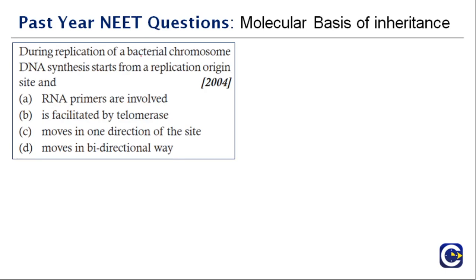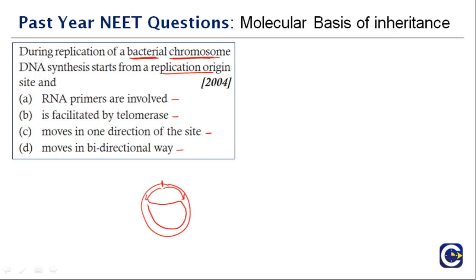During replication of a bacterial chromosome, DNA synthesis starts from a replication origin site and RNA primers are involved, is facilitated by telomeres, moves in one direction of the site, or moves in a bidirectional way. So read the question again. They are asking you about a bacterial chromosome, not about the eukaryotic chromosome. So what happens in the case of a bacterial chromosome? Replication starts at the origin and then it moves bidirectionally.